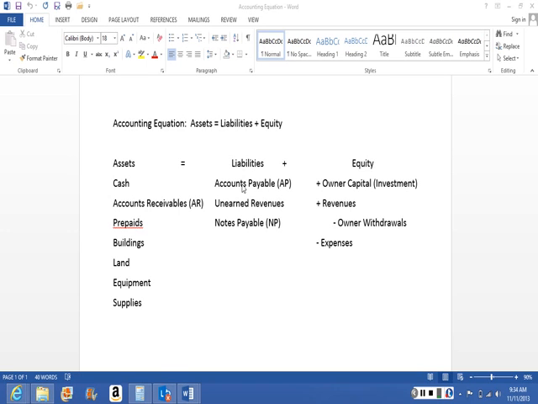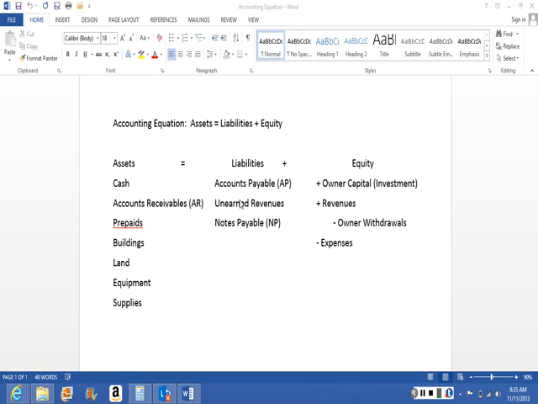The next category on the accounting equation are liabilities. Liabilities are creditors' claims on assets. The easiest way to remember liabilities is it is stuff we owe. The first example given here is accounts payable, otherwise known as AP.